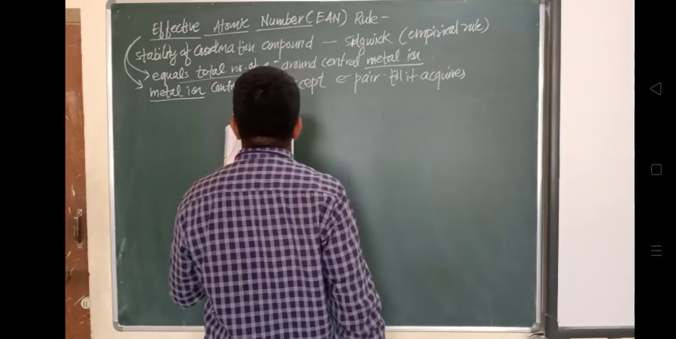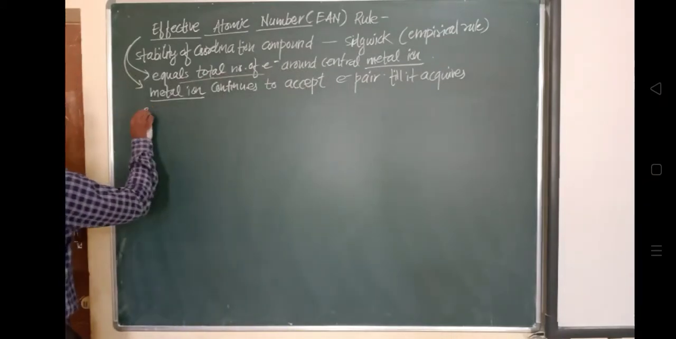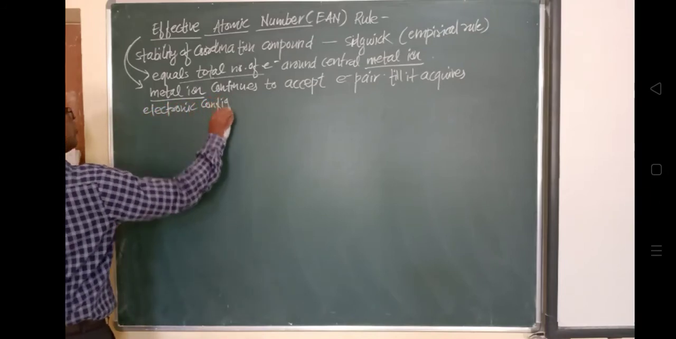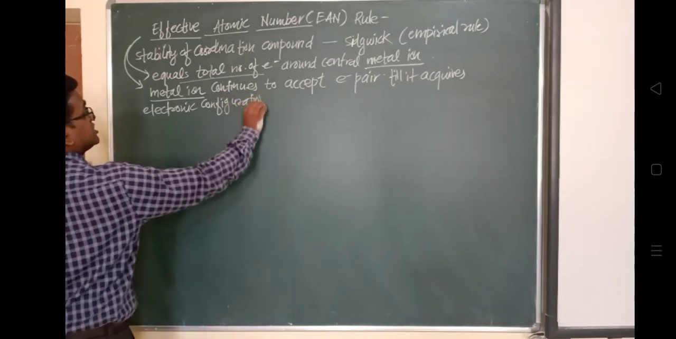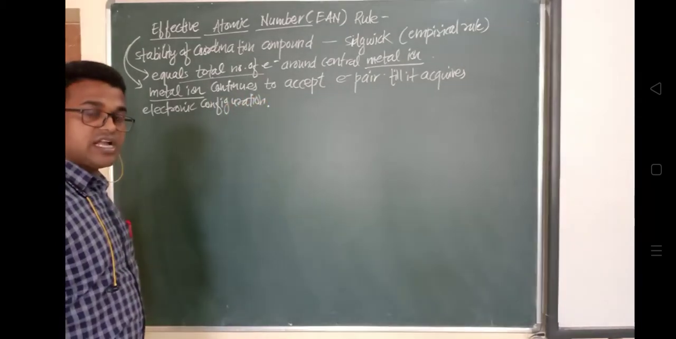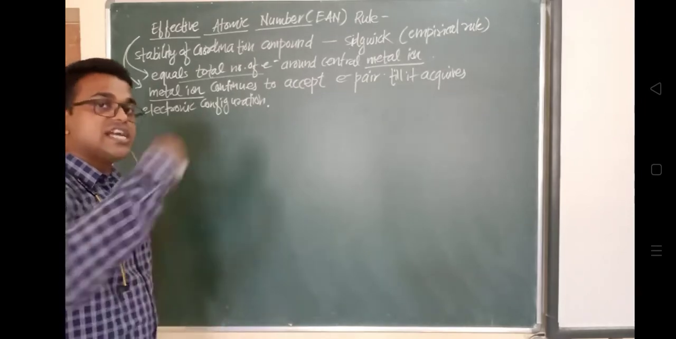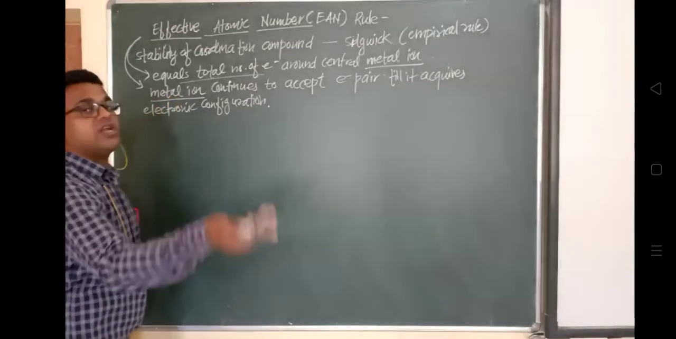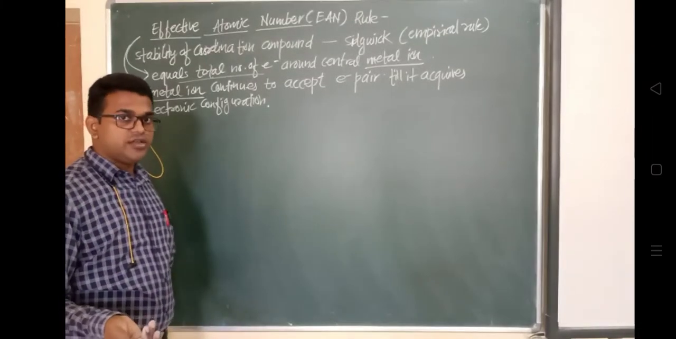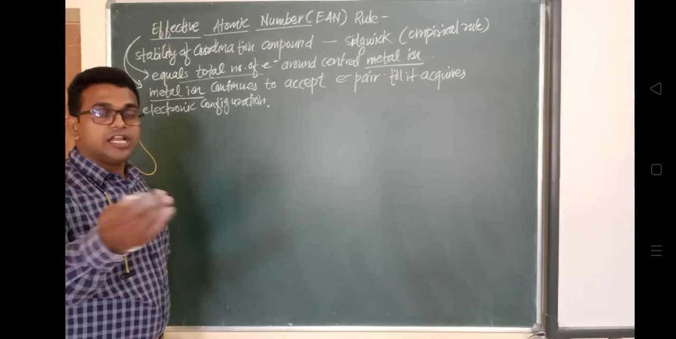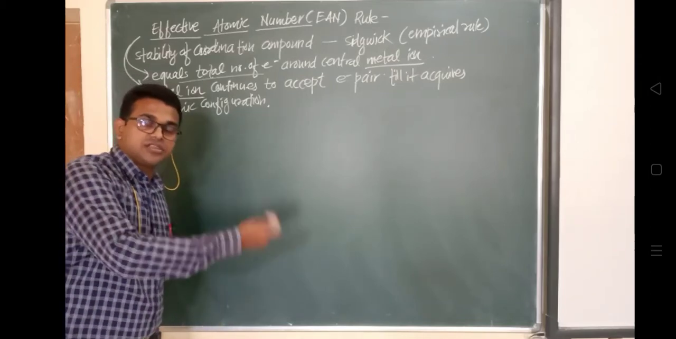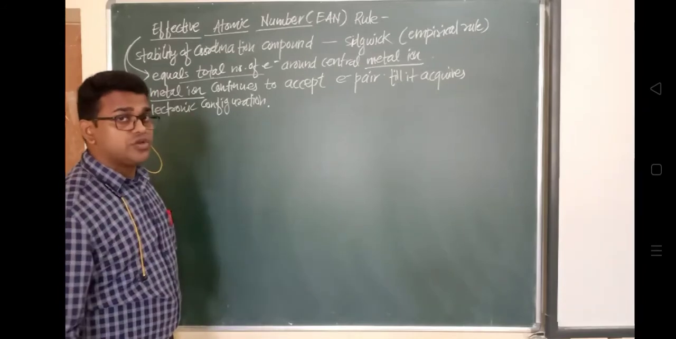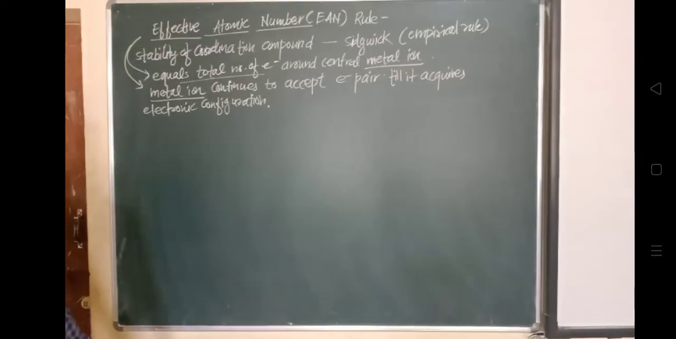So when this central metal ion, which is electron deficient, accepts electron pairs from the atoms of the attached ligands, it will keep accepting them until it acquires the electronic configuration of the next noble gas. Thus, if EAN, the effective atomic number, is equal to 18, it means it is the electronic configuration of argon.